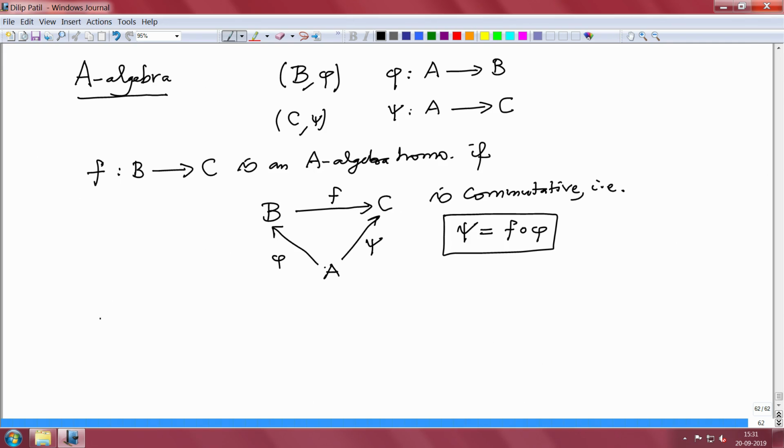So, as usual, the collection of A algebras I will denote by ALG, and homomorphisms from one A algebra to another A algebra are denoted by Hom_A-ALG from B to C. That is, these are the set of all A algebra homomorphisms from the A algebra B to the A algebra C, and with this collection it will form a category of A algebras.